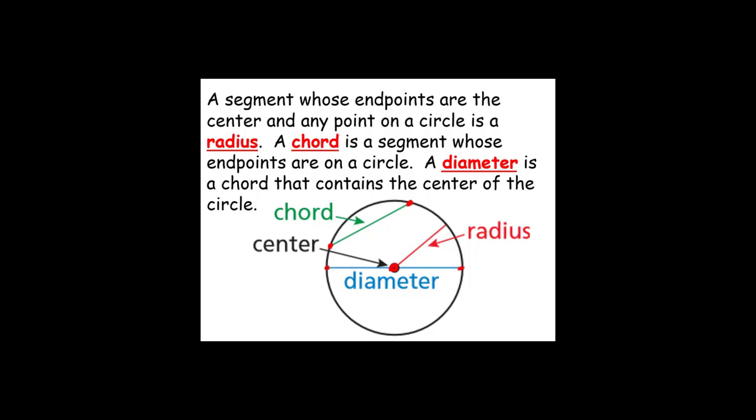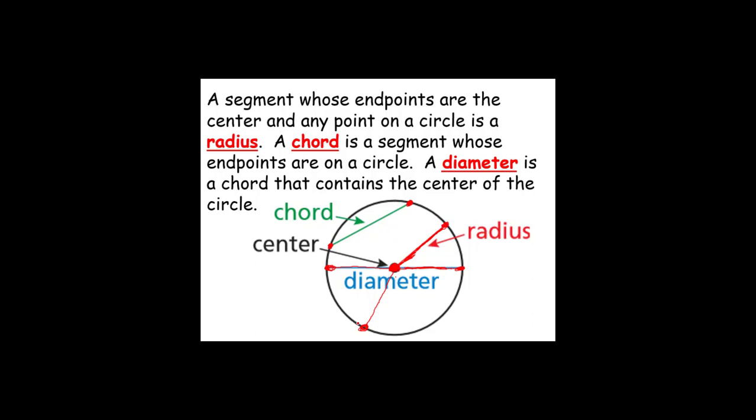A segment whose endpoints are the center and any point on a circle is the radius. Notice that for our radius, we go from the center and we extend all the way to the circle. So this portion from here to here will also be a radius. And if we start from the center and go to our left, this will also be a radius. We can also construct a radius like so, and this would also be a radius.